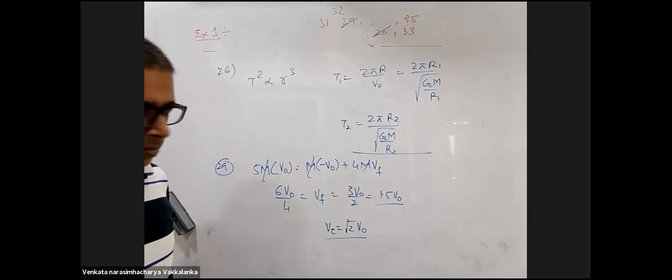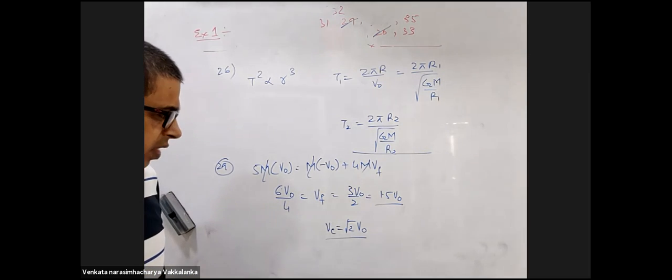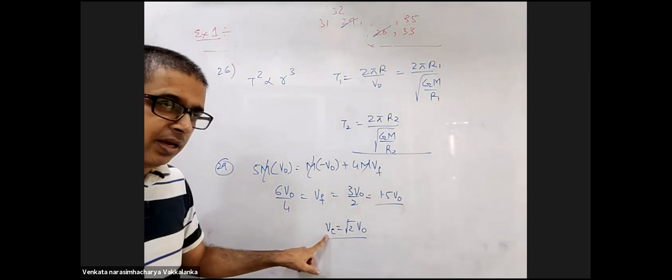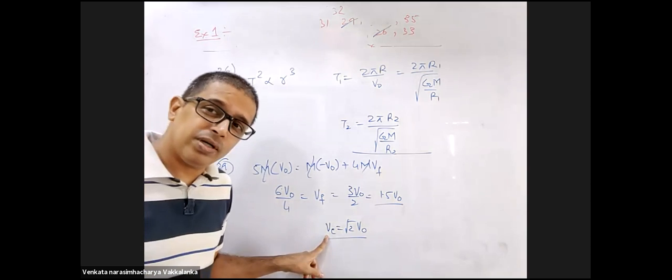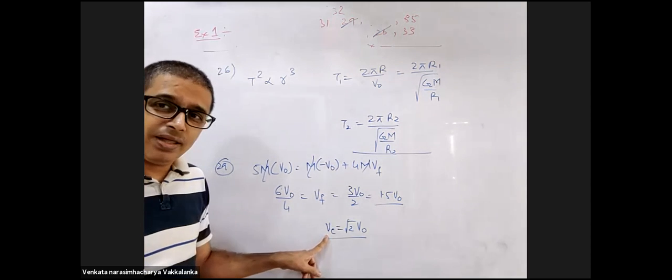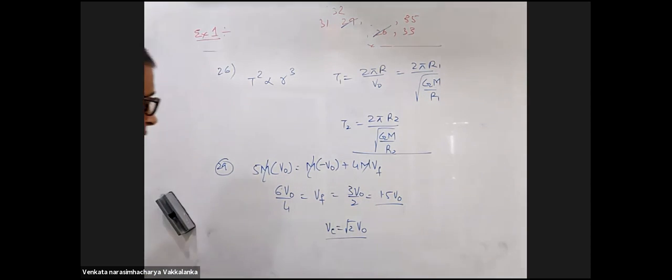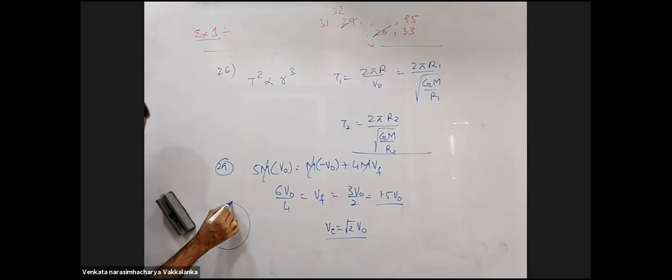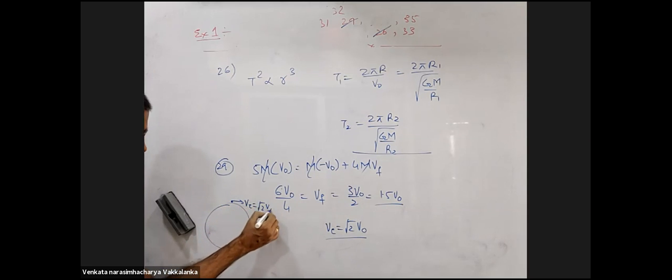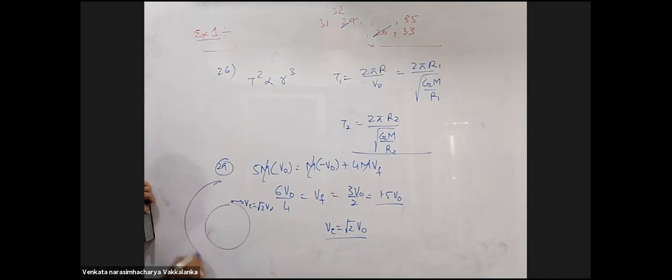So can you do this by conservation of energy once? That is what we did to calculate escape velocity. How did you calculate escape velocity? By conserving energy. And remember, suppose I am taking at this point, escape velocity here is root 2 times V0. If I take a higher orbit, escape velocity there is again root 2 times the orbital velocity at that orbit. So the escape velocity is root 2 times the orbital velocity.